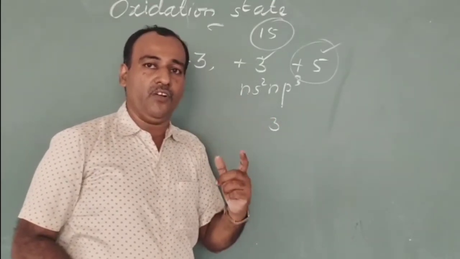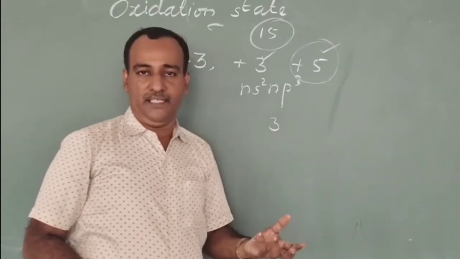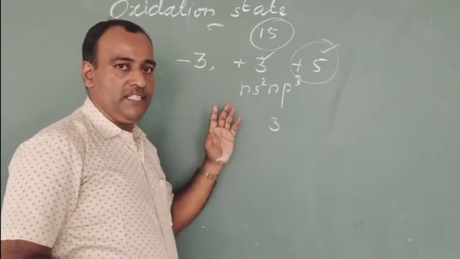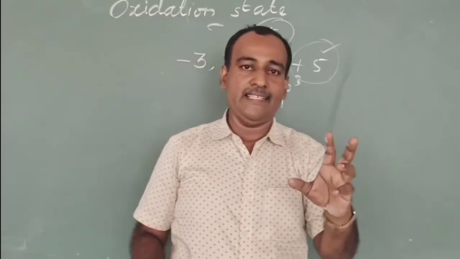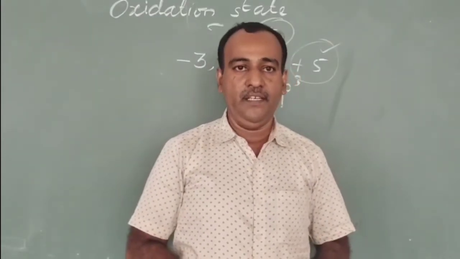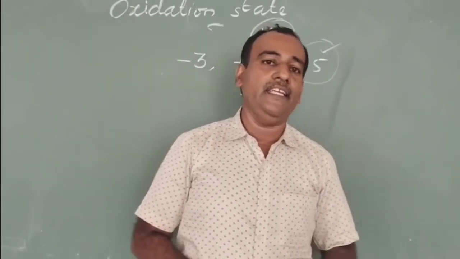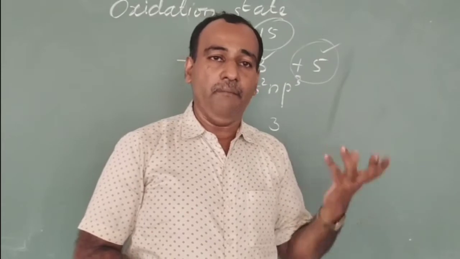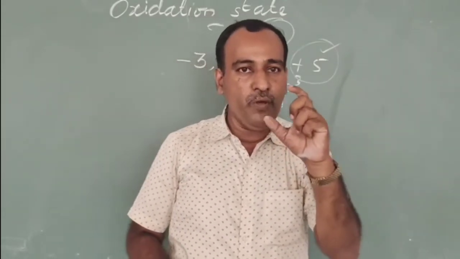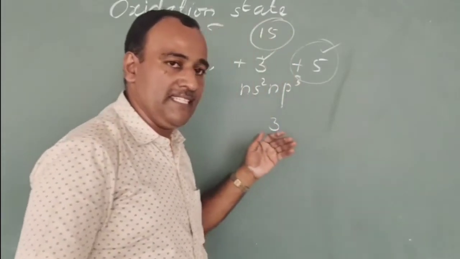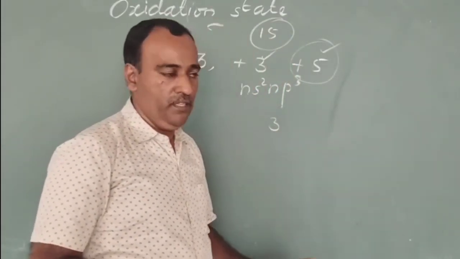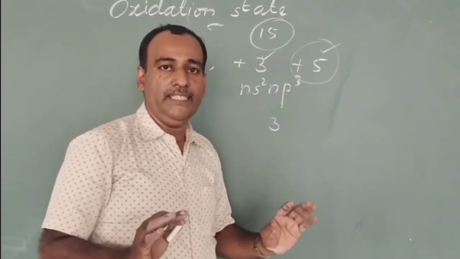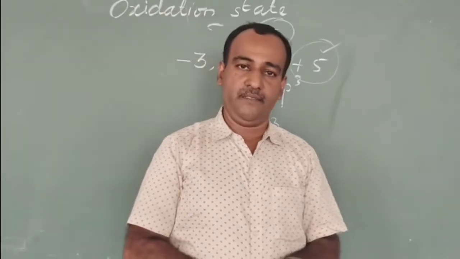But gaining 3 electrons is energetically very difficult. But nitrogen and phosphorus, due to their small size and high electronegativity, to an extent exhibit -3 oxidation state. Nitrogen is the only element exhibiting -3 oxidation state readily. The tendency to exhibit -3 oxidation state decreases down the group. For example, bismuth, the last element, forms no compound in -3 oxidation state.